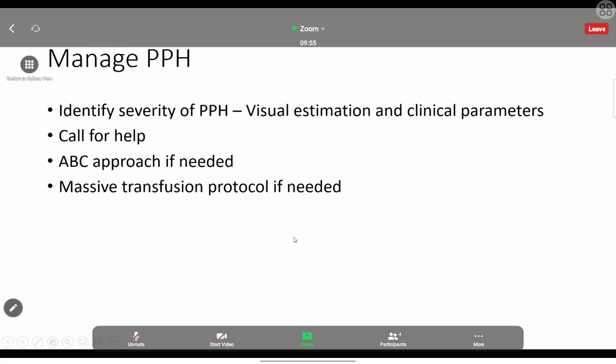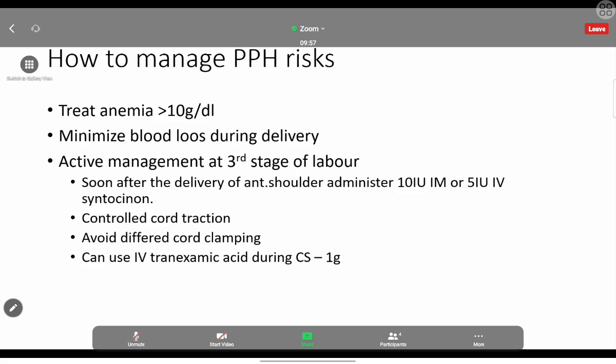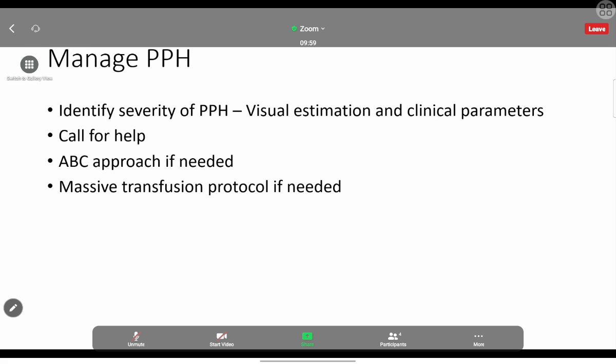So how to manage the PPH? So that is to prevent. Now, how are we going to manage the PPH? Management of PPH, we have to know in and out, because in each and every sentence there will be an MCQ or SBR. So we have to know what is the next step, what can be done. There will be a lot of questions of that kind. So we can look at it tomorrow. So each and every sentence we have to know.